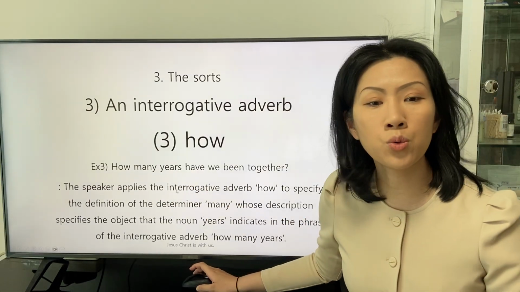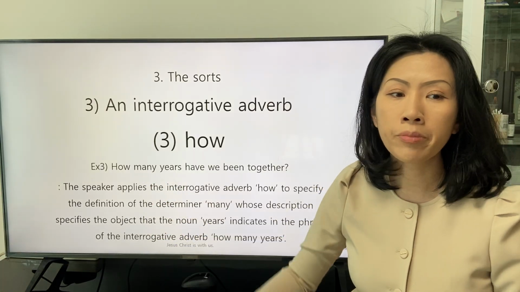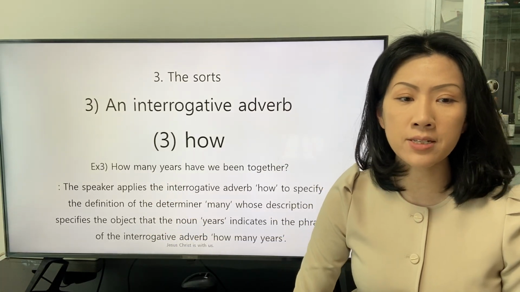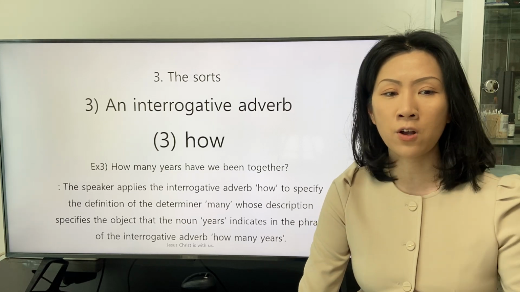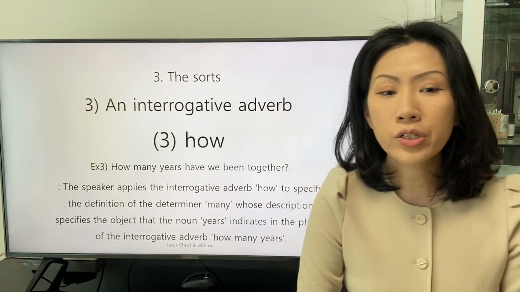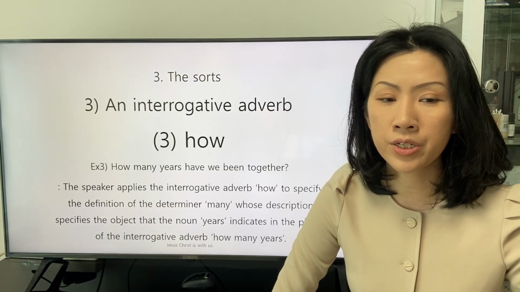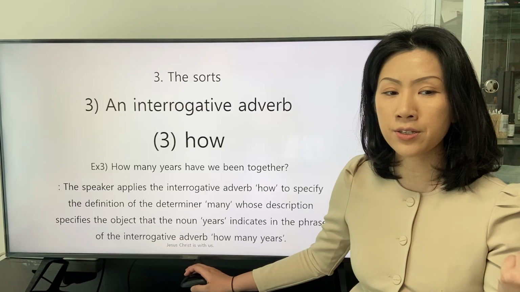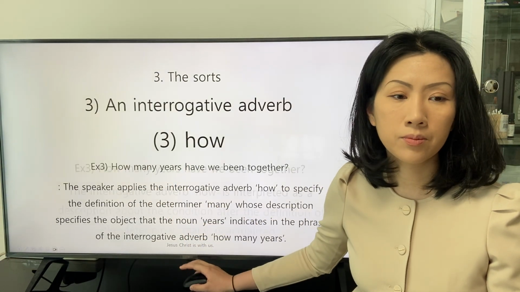So let's read out the explanation in this part. The speaker applies the interrogative adverb how to specify the definition of the determiner many, whose description specifies the object that the noun years indicates in the phrase of the adverb how many years.